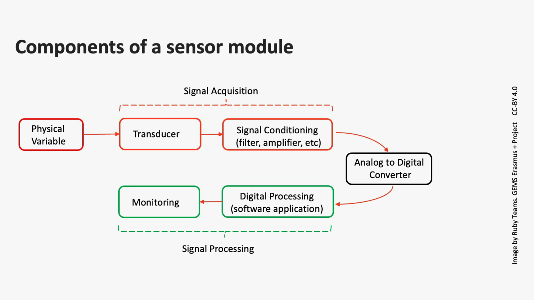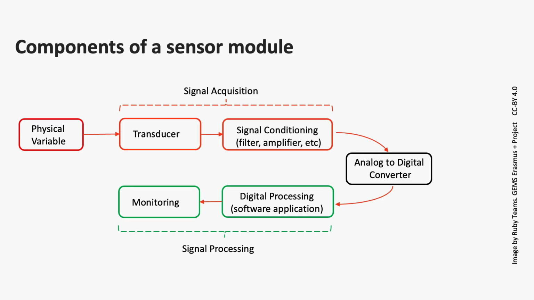Once the physical variable generates a physical stimulus, it is changed into an electrical signal by the sensor transducer. Then, the raw analog electrical signal is conditioned to enhance its quality and accuracy. The signal conditioning mainly covers tasks such as filtering noise and amplification, but others can be necessary, such as linearization, multiplexing, etc. The resulting analog signal is digitalized by the converter.